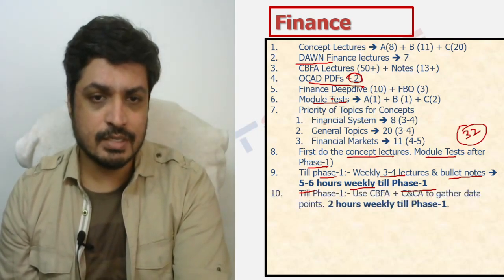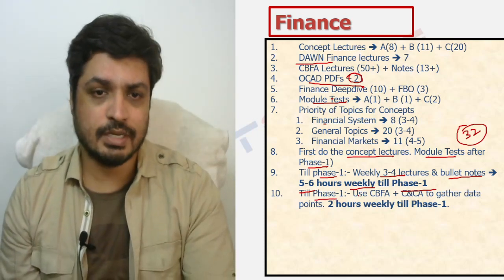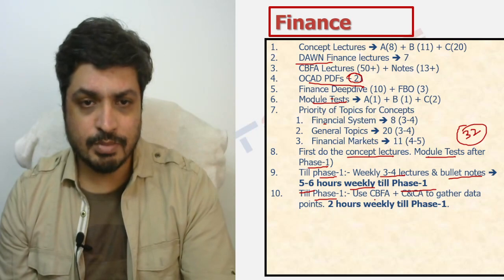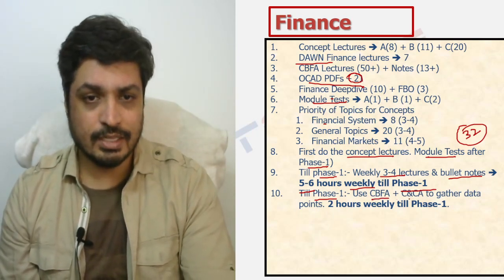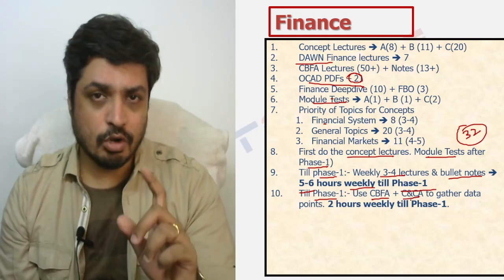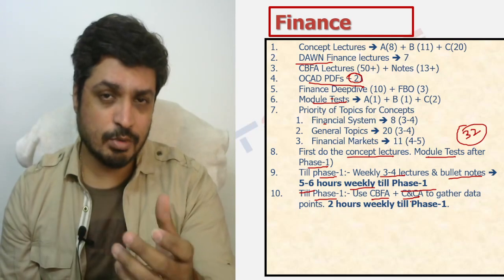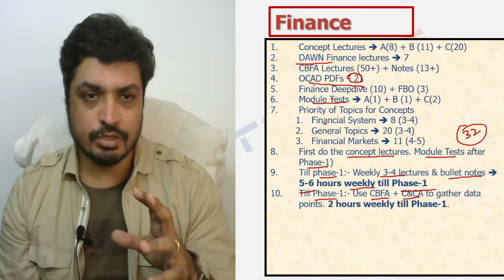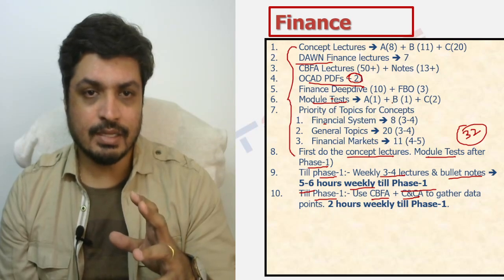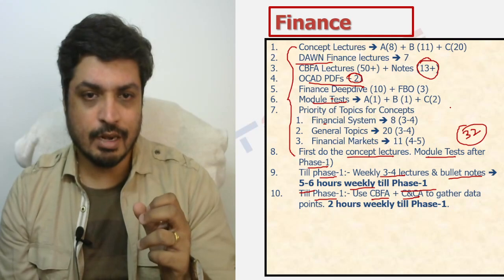And the next aspect is, till phase 1, what is the most important aspect here? The most important aspect is that you have to definitely spend a lot of time on CBFA, and also look at the current and contemporary affairs. This is a very critical portion in ESI, which I will discuss in just about a few minutes. But till phase 1, what you're looking at is covering these concept lectures, and these notes that I was talking about from a CBFA perspective,